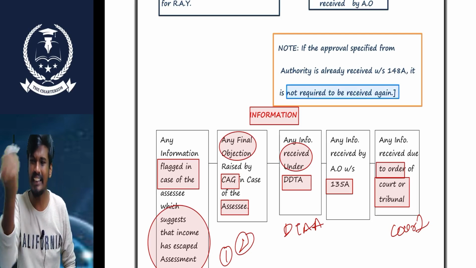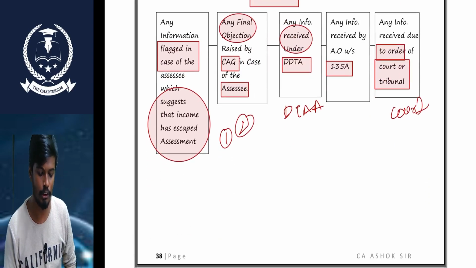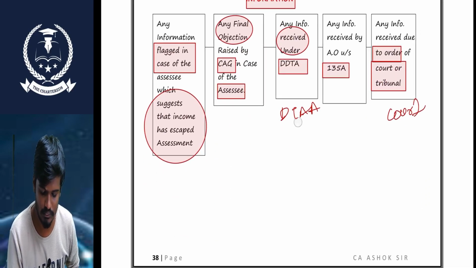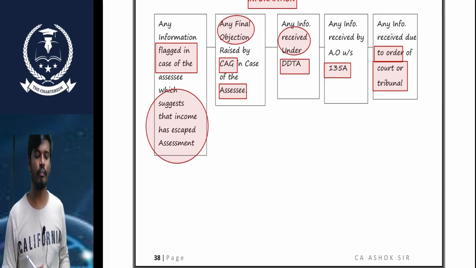Okay, sir. Sir, what is the information? What is information, sir? Very simple, sir. We have 4 types of information. Try to remember this point, sir. We don't have any options, sir. We already have information flagged in the case.